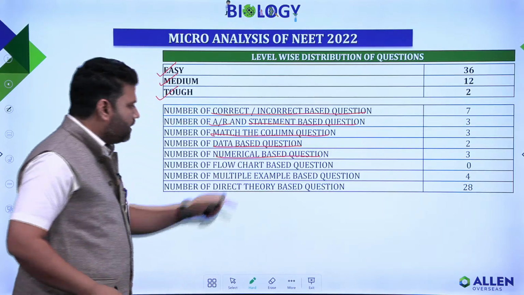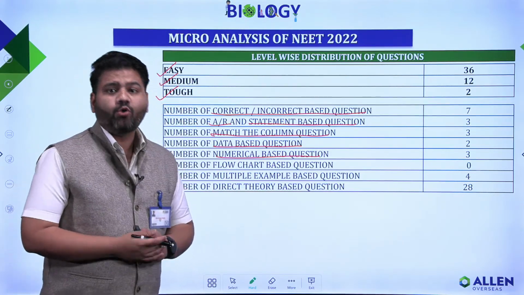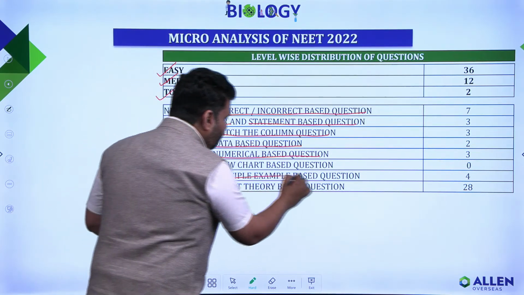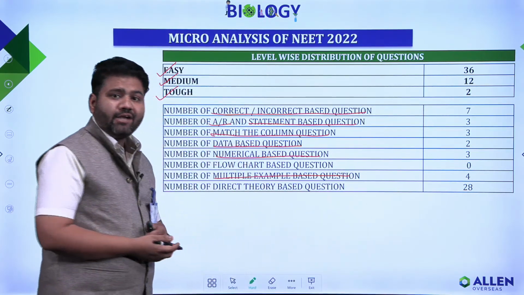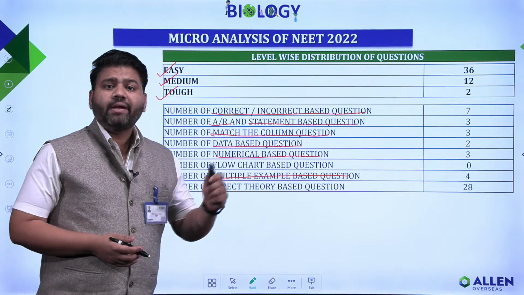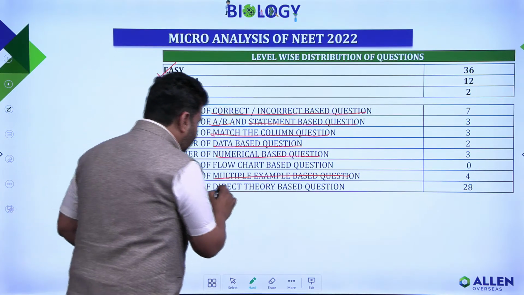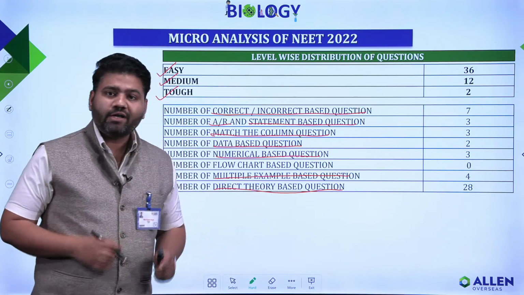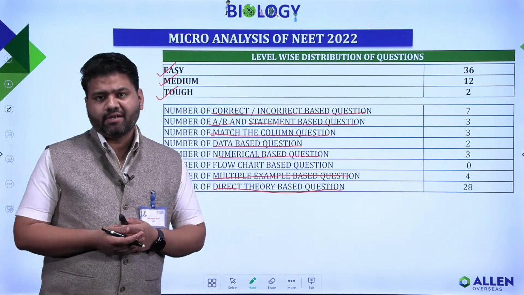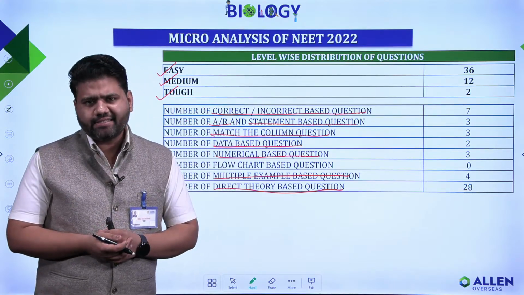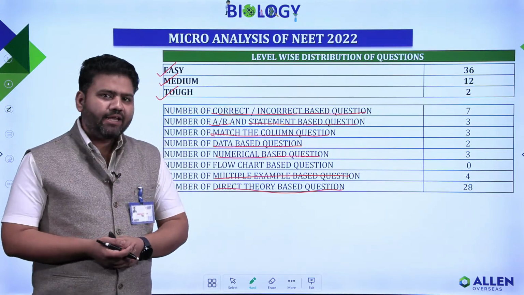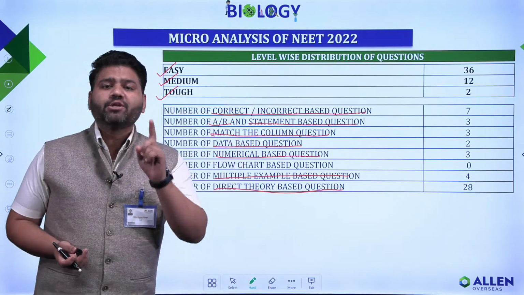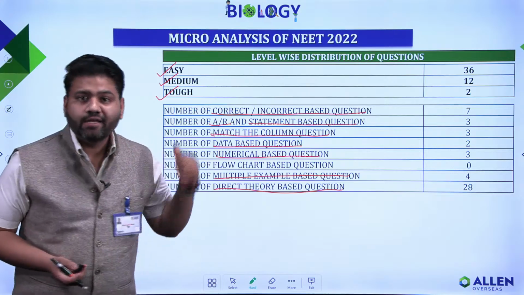Talking about flowchart based questions, there was no question of flowchart type. Multiple example based questions were 4. And finally, direct informative questions were 28. So if you analyze, most of the questions were direct information based. The direct statement was there in NCERT, and the same statement is there in your Allen module. So if you read NCERT and the module, your 50% job is done in zoology.